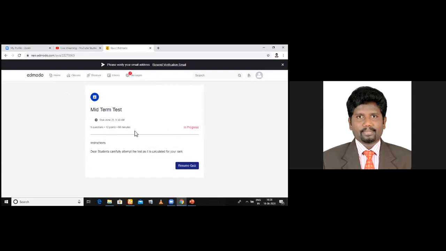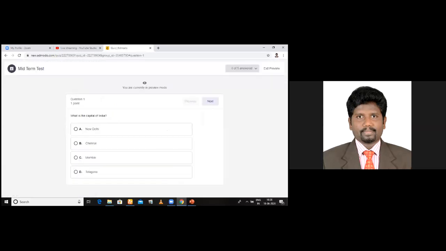See the instructions here for the students. And I just go back because it is slow. Yeah, now look at here. The first question appears like this. From there, students will choose the right answer. Are you able to see?